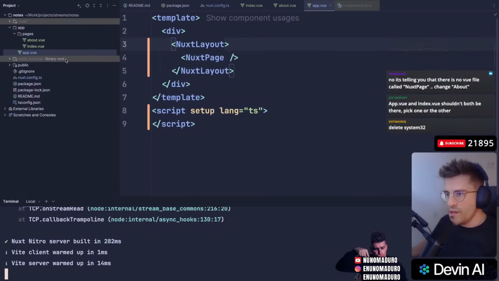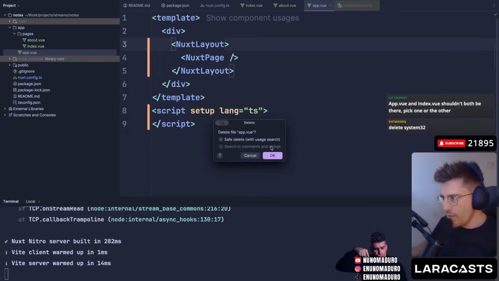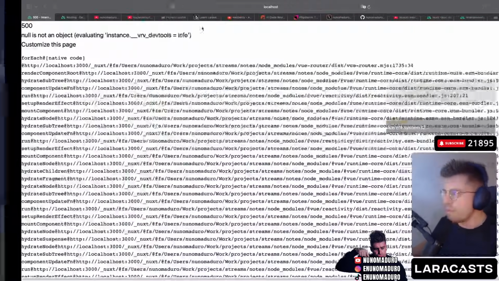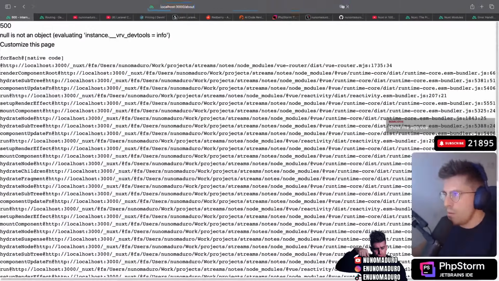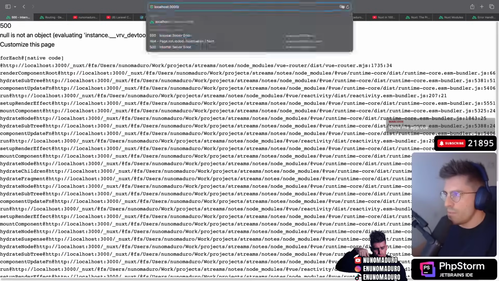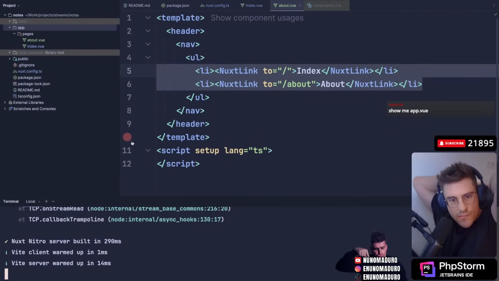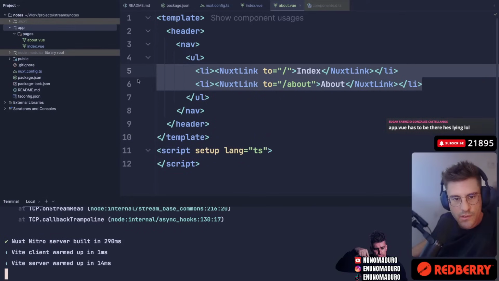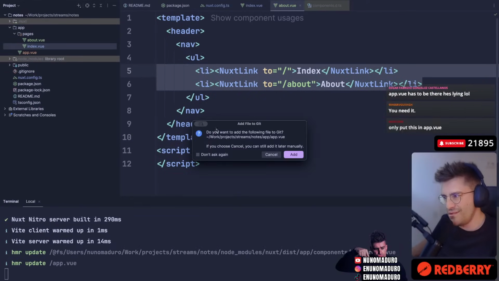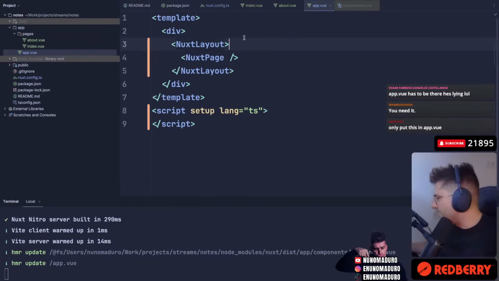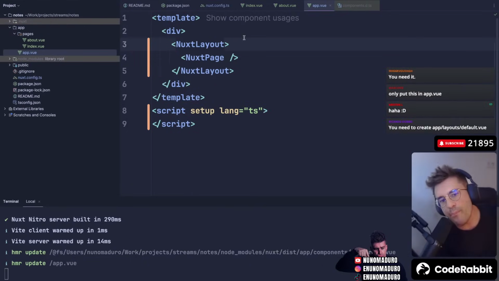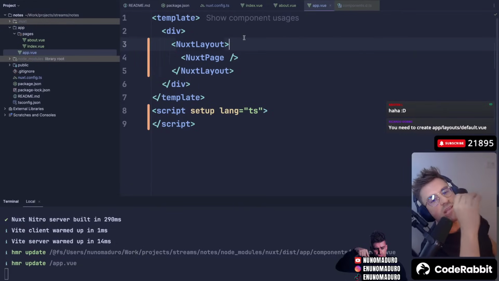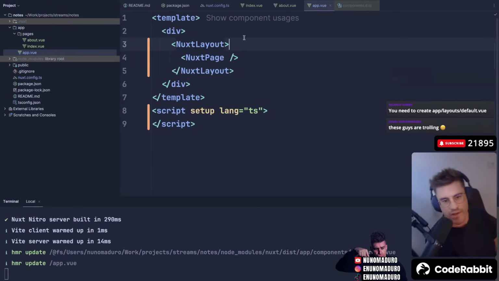App.view shouldn't be there. Guys, you need to decide, because I removed it and you said to add it back. Still not working. Show me app.view. Okay, I don't know, man. I'm literally paying $10 through PayPal to the person who can solve this for me, okay?